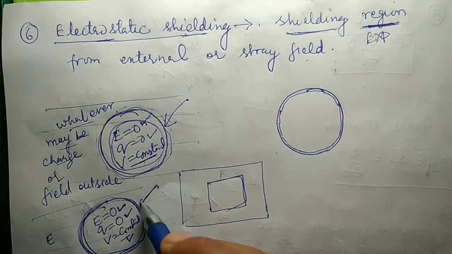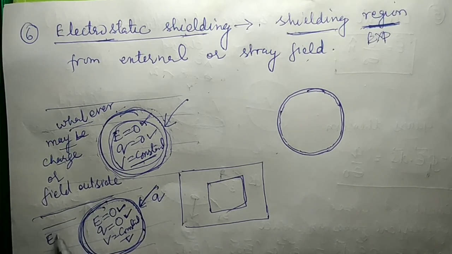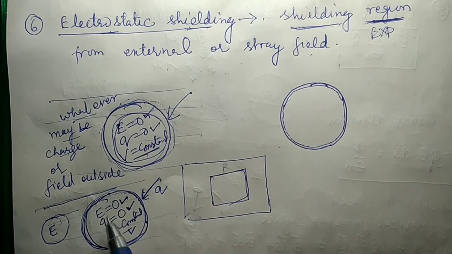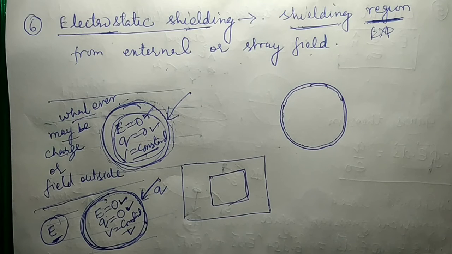Whatever the charge you give to this sphere or any conductor, or whatever be the value of the external electric field, the electric field is zero, charge is zero, potential is constant. This means that if we want to protect or shield anything from the external electric field, we should cover it, or we should do that experiment inside a conductor.